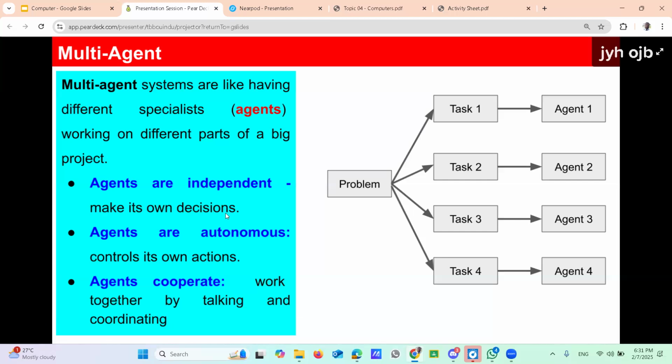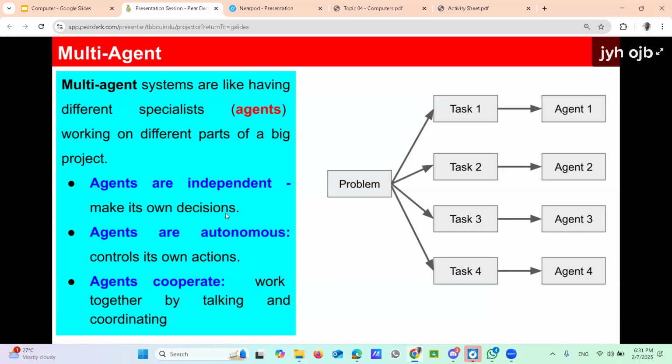Then agents cooperate, working together by talking and coordinating. They can communicate with another agent, like humans can communicate and work together. Those are some features of the agent.